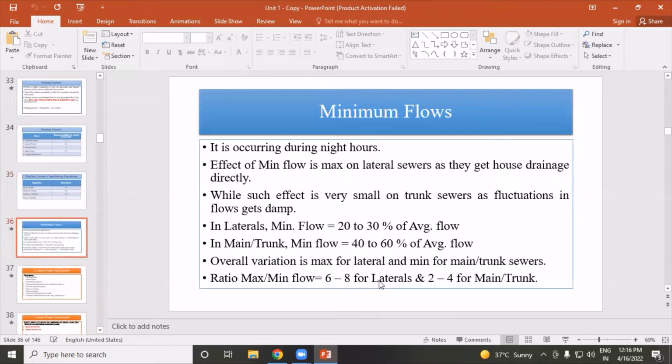So next term is minimum flows. It occurs during the night hours. Effect of minimum flow is maximum on lateral sewers as they get house drainage directly, while such effect is very small on trunk sewers, as fluctuation in flow gets damped.